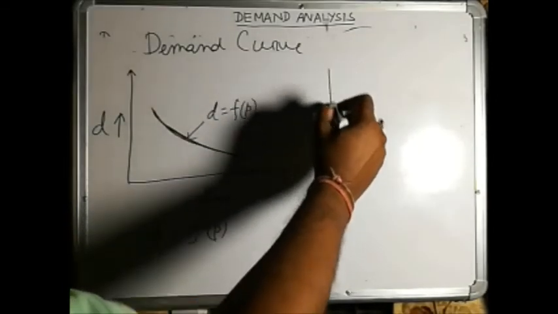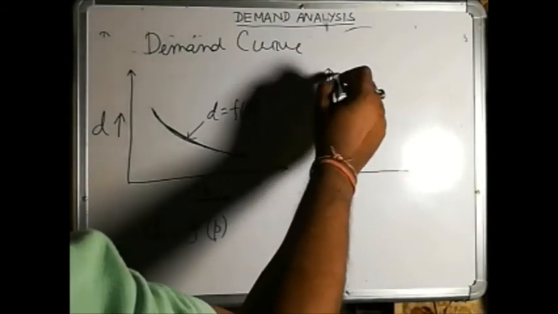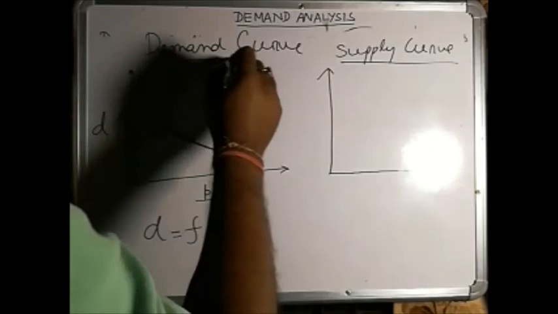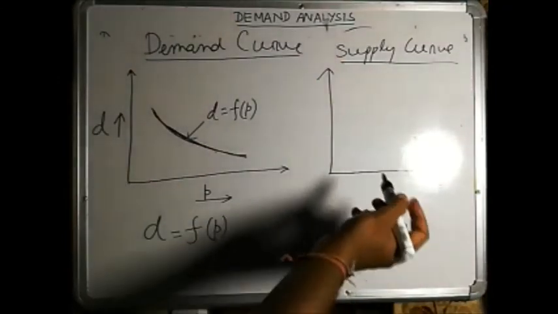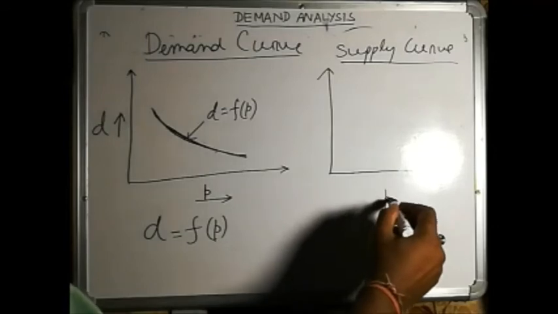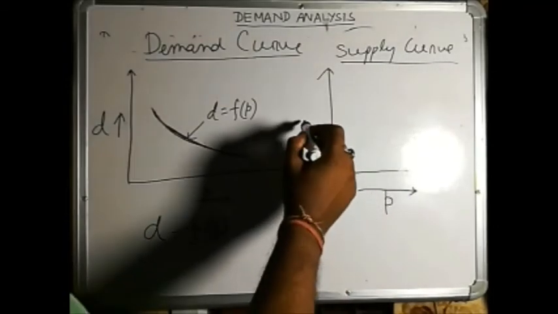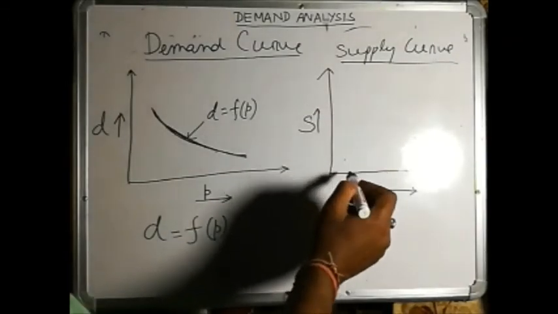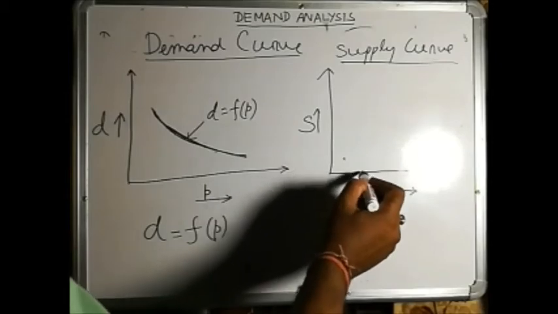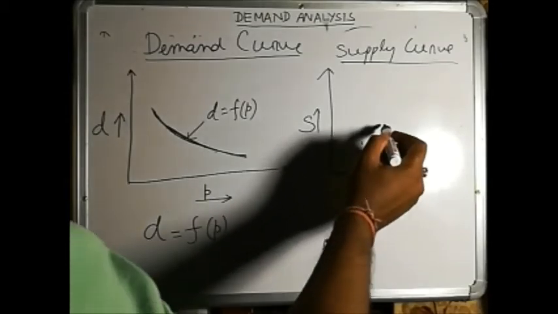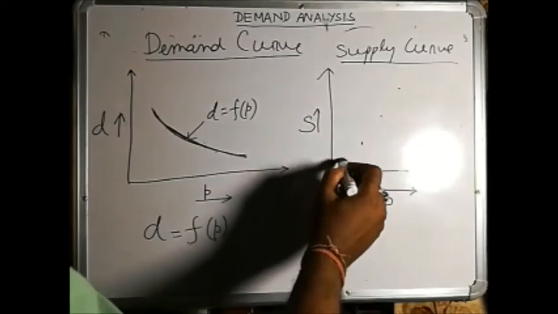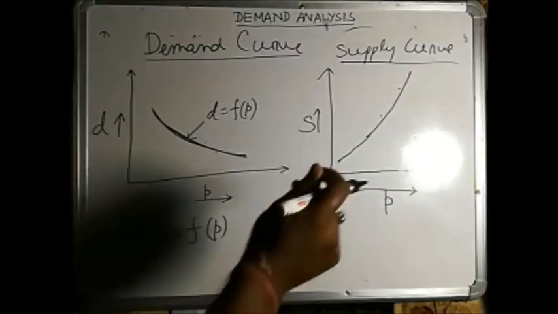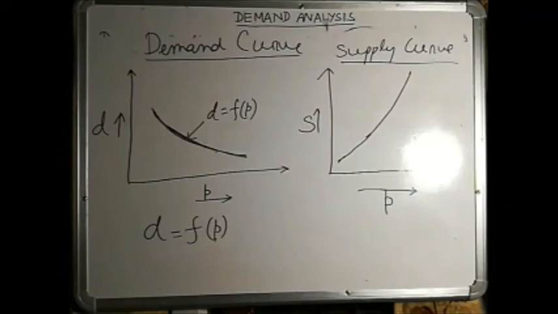But for the supply curve, the condition is just the opposite of the demand. Again we are taking the price on the x-axis and supply on the y-axis. Now if you plot the points, at this price this is the supply, at this price this is the supply, and the curve shows an upward direction. It may be a straight line or may not be a straight line. Let us suppose it is a curve.